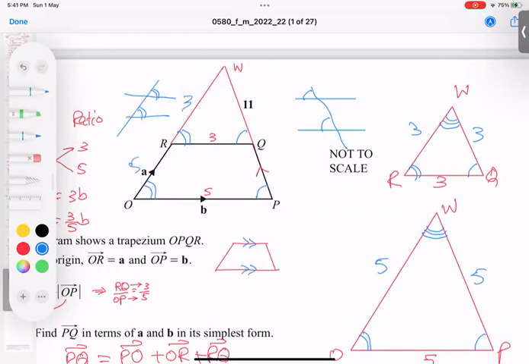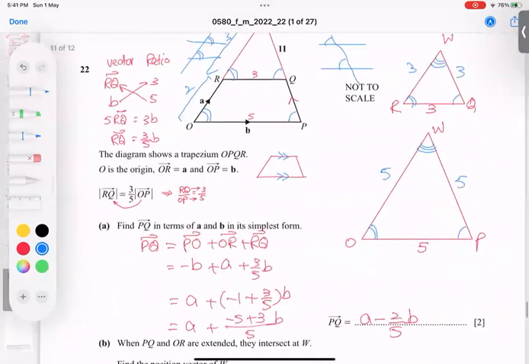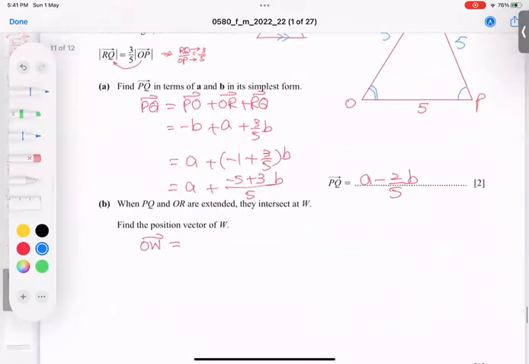This is 3, this is 5. Not 5 is full. Full is 5. Hold on, I will show again. This is 3. This full is 5. From 5, 3 gone, just 2. So there is a 2. I repeat again, this is a 2 ratio and this is a 3 ratio. Finally, I think you got the idea. So now I can make another plan, 3 and 2. So let's start.